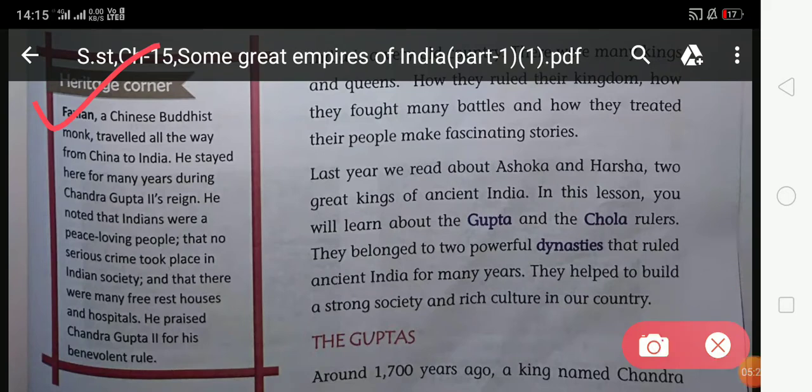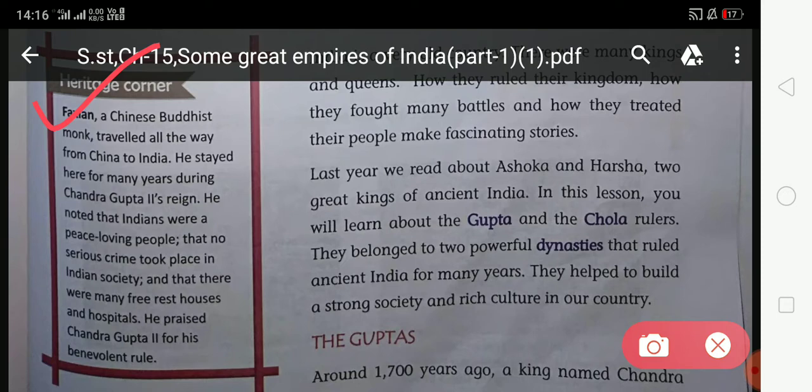Faxian, a Chinese Buddhist monk, traveled all the way from China to India. So students, Faxian was Chinese but adopted the Buddhist religion, and he traveled all the way from China to India. He stayed here for many years during Chandragupta II's reign.